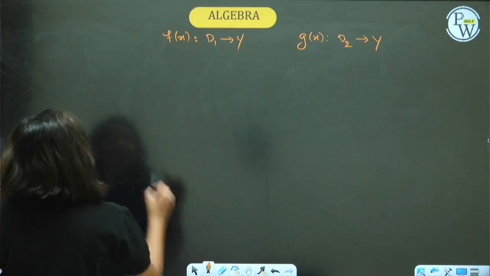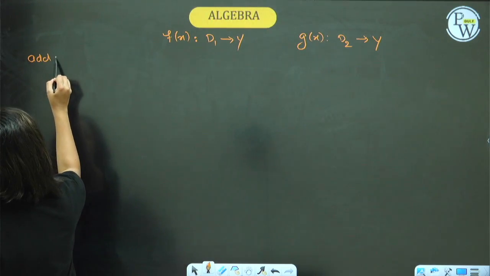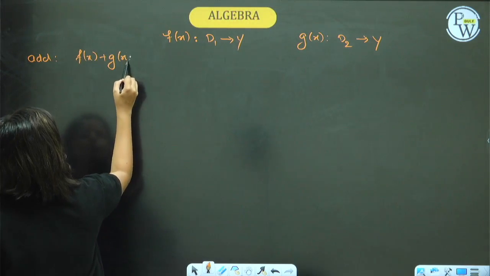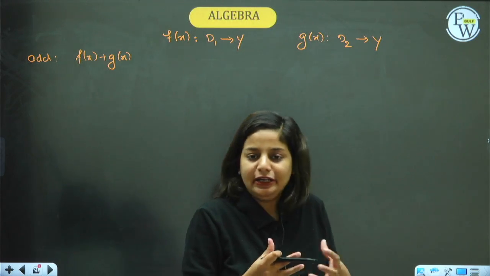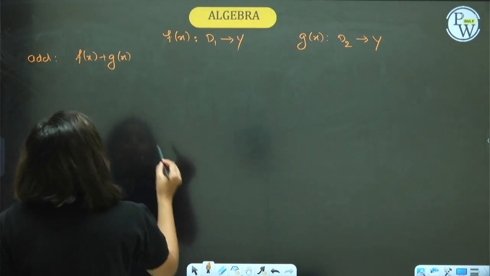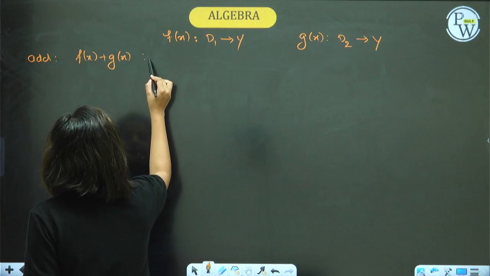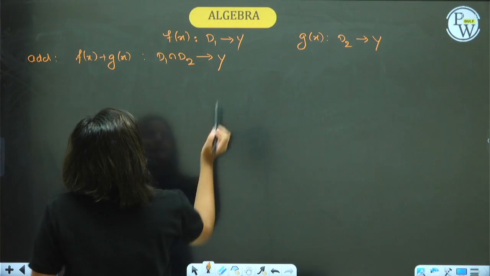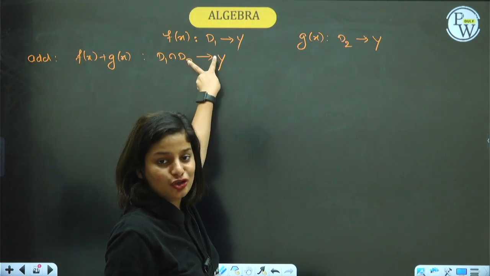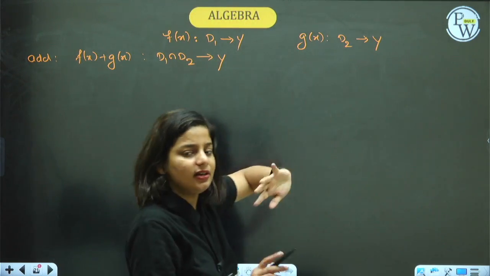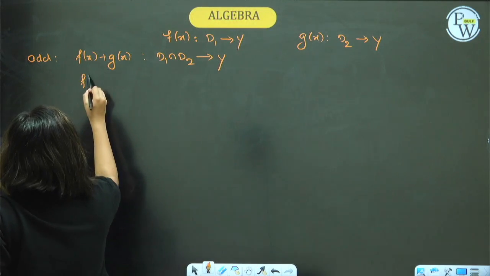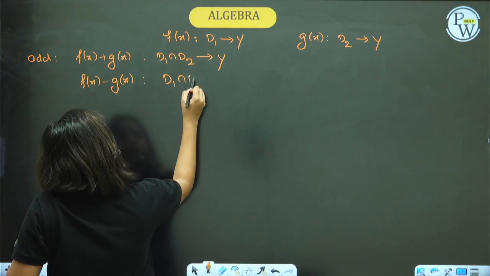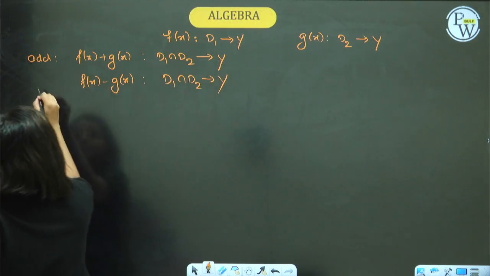Two functions are given. If we are adding the two functions, how do we add? It's simple addition guys, the way you add any two numbers, same way you add two functions. The only difference is on addition, their domains will be intersected. It will become D1 intersection D2. The domains will get intersected, codomain is same. Similarly, when you subtract, again the domains will get intersected.